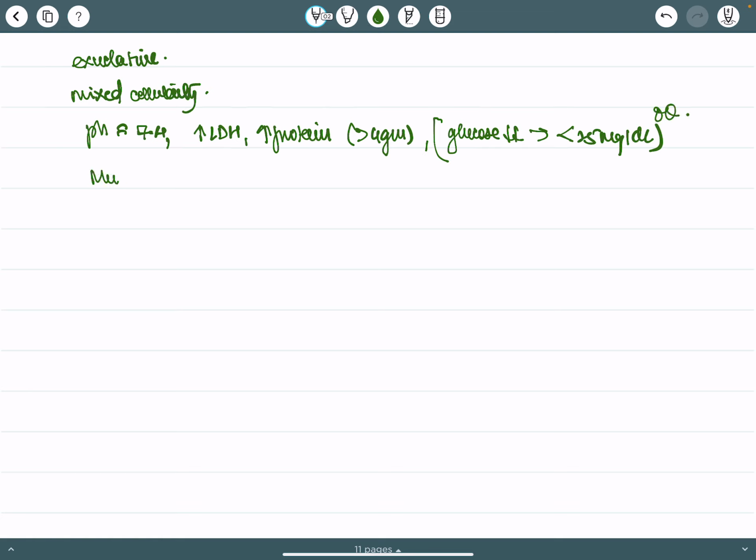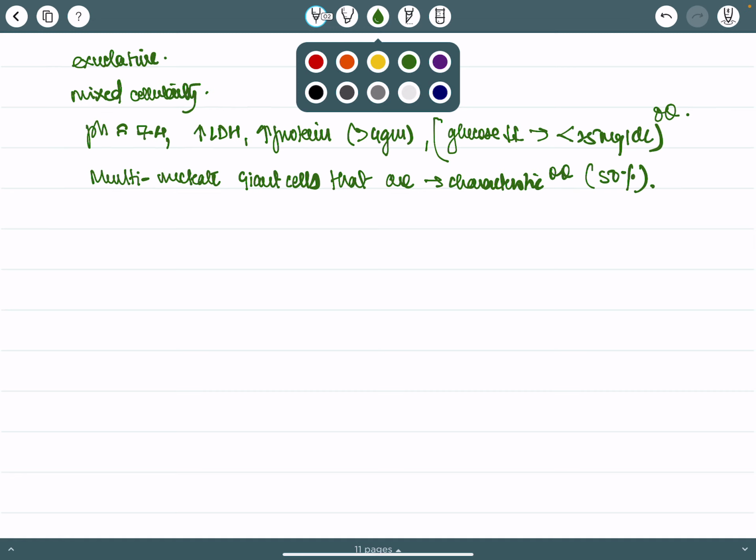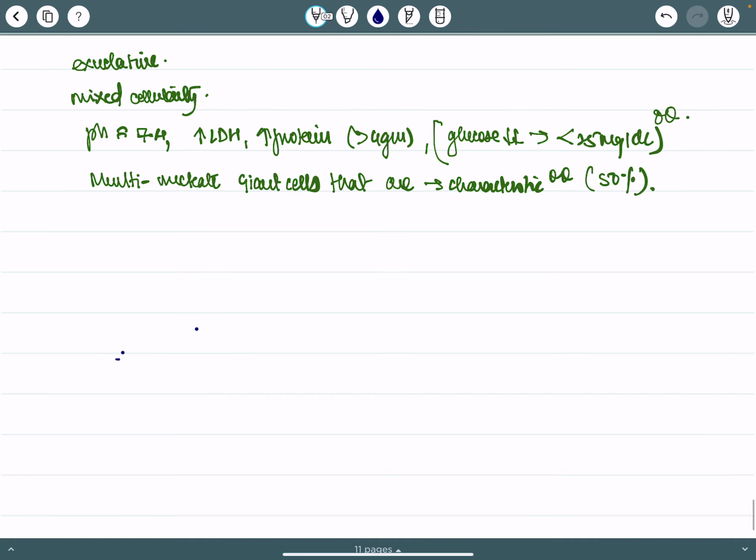They also have multinucleate giant cells that are characteristic, but present only in 50% of the cases. Another thing that happens here is ILD.